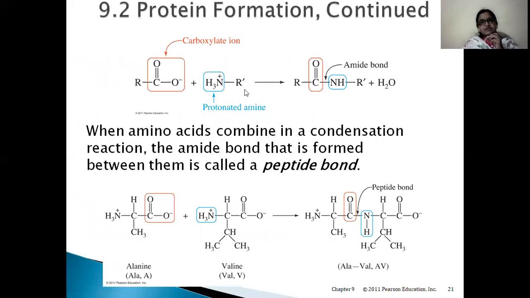In this we can see the reaction clearly. This is a carboxylate ion, this is an amine group, a protonated amine group. When these two molecules come together, we lose oxygen from the carboxylate ion and hydrogen from the amine group, releasing one water molecule and forming a peptide bond between these two groups, or these two amino acids.